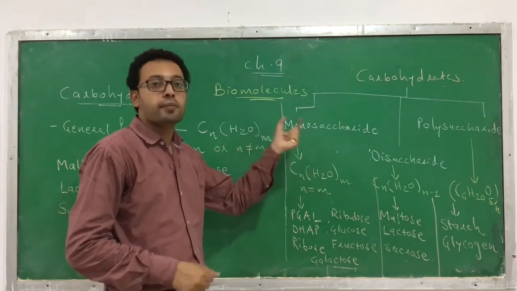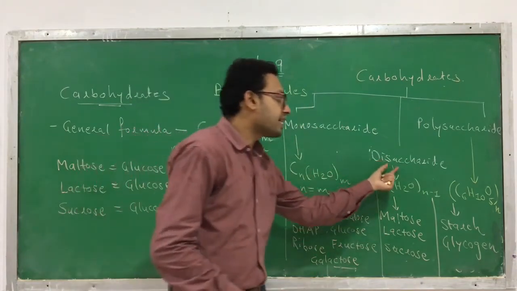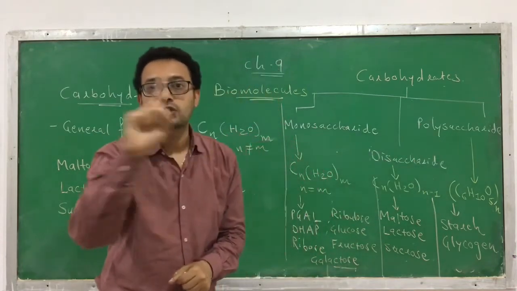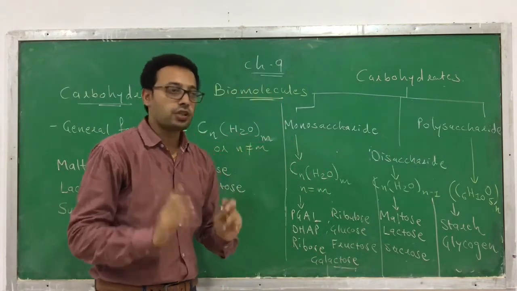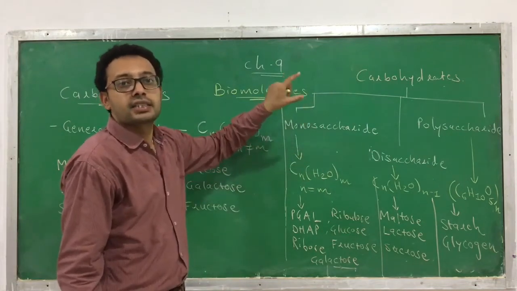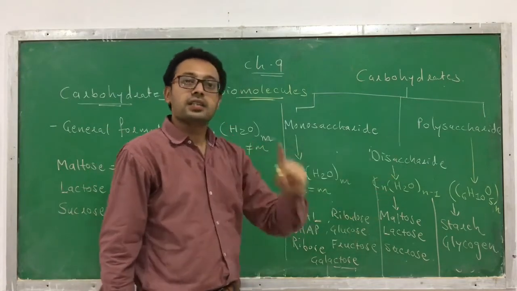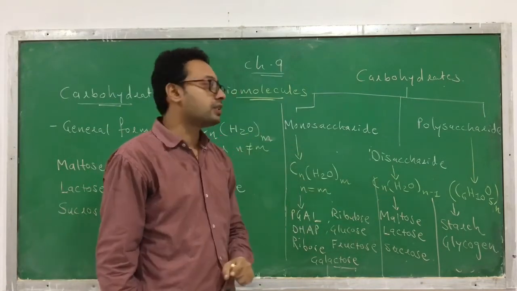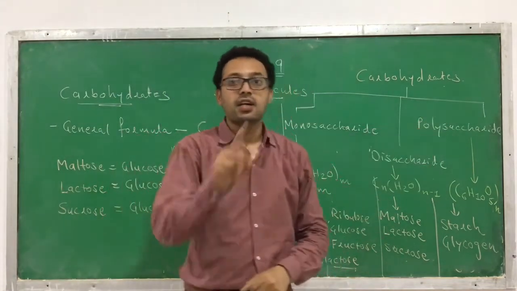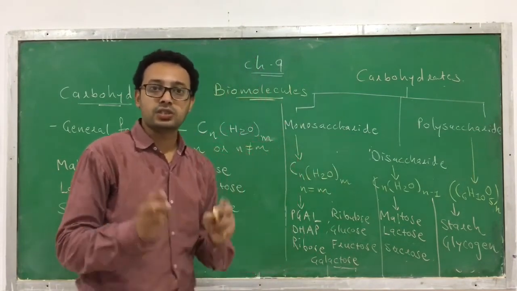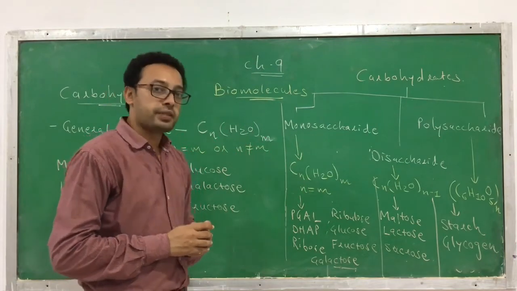Monosaccharide is soluble in water. Disaccharide is also soluble in water, but polysaccharide is not soluble in water. In short, monosaccharide and disaccharide are sweet in taste and soluble in water, but polysaccharide is not sweet in taste and not soluble in water. Clear? So this is regarding its physical properties.